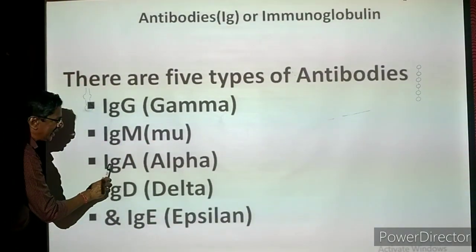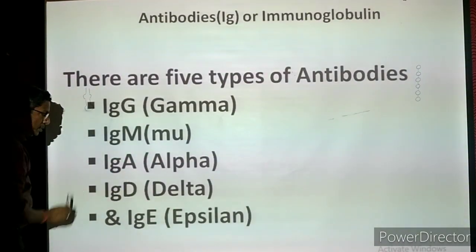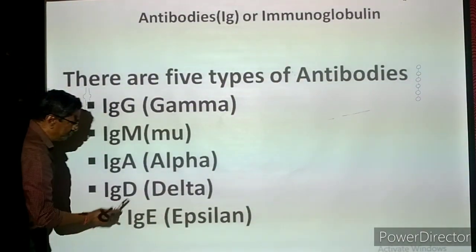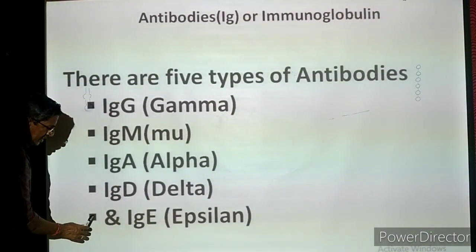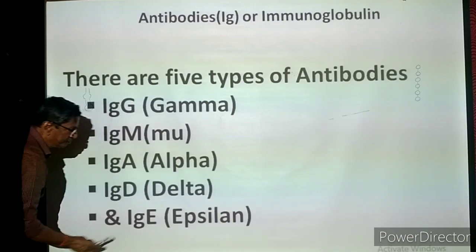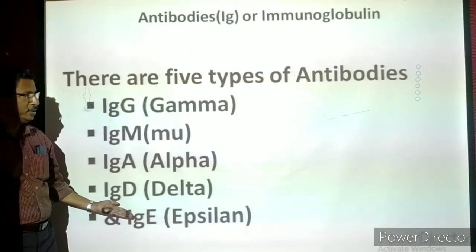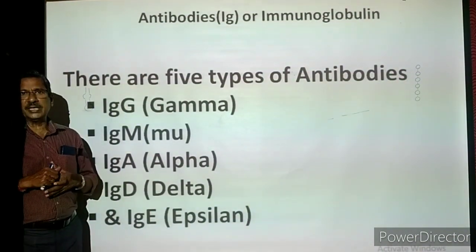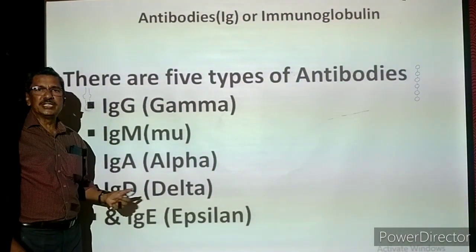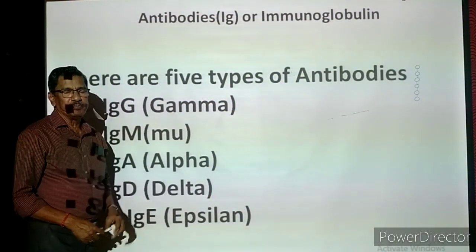The third type is IgA. A stands for alpha, so alpha immunoglobulin. The fourth one is IgD. D stands for delta, delta immunoglobulin. And the last one, the fifth one, is IgE. E stands for epsilon, epsilon immunoglobulin. These are the 5 different types of immunoglobulin or special proteins. They are present in our body. Whenever antibodies are to be produced, these immunoglobulins are converted into various types of antibodies, and the antibodies give us immunity, resistance.